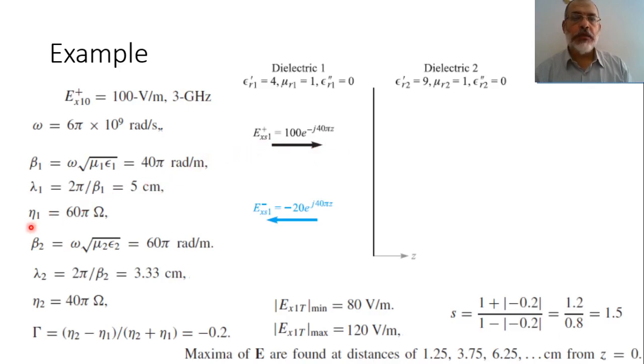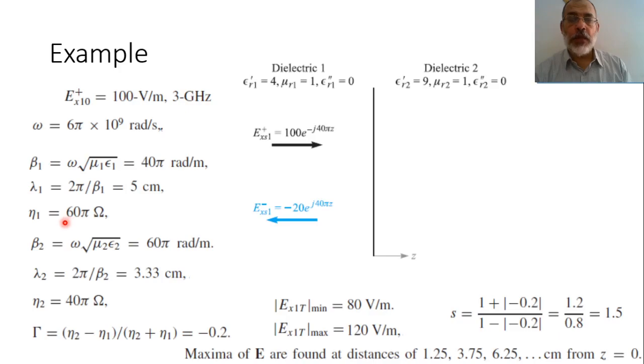And eta 1, the intrinsic impedance of medium 1, is square root of mu over epsilon. Effectively, it is square root of mu naught over epsilon naught epsilon r, so it is 120 pi over square root of epsilon r. So it is 60 pi. So eta 1 in this case is 60 pi.